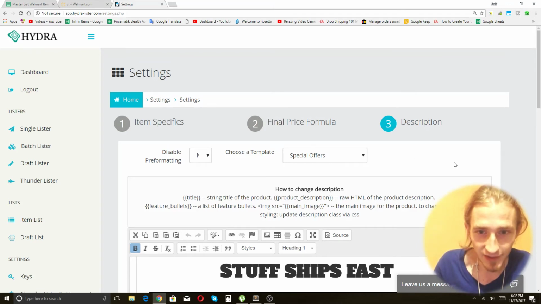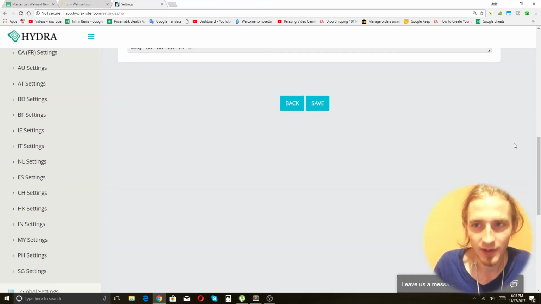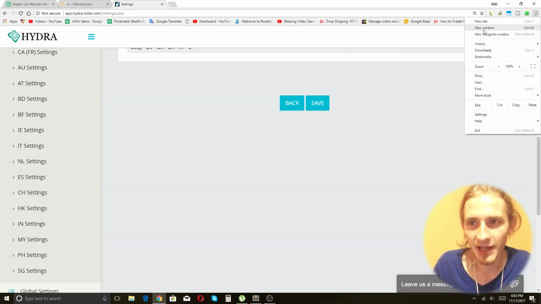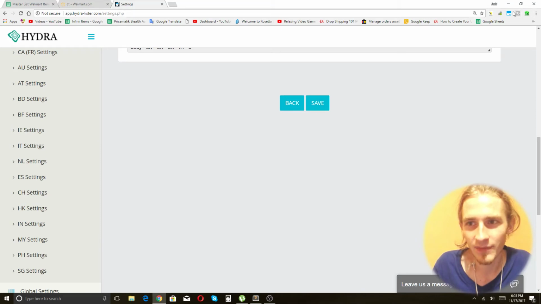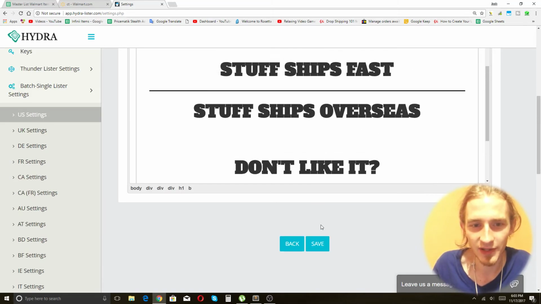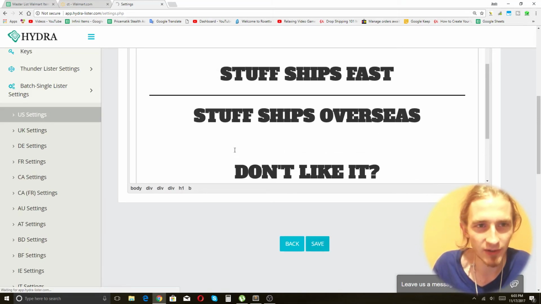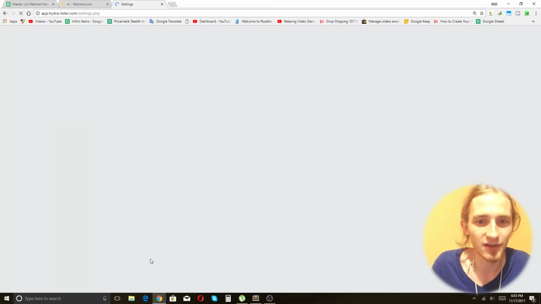Okay, so this is good. There was an issue, because I may have a Chrome extension called Grammarly, which causes issues when you mess with the template. It puts some like metacode in here. I think Hydra has fixed that, but we will see later if we get an error. So now our Hydra lister settings are correct.